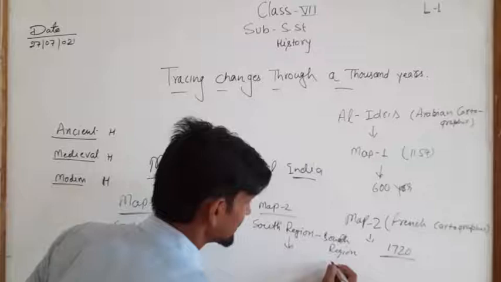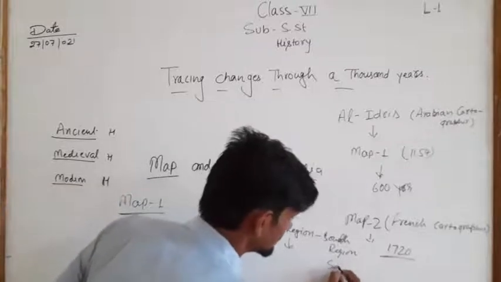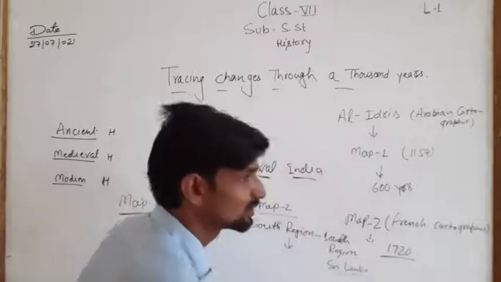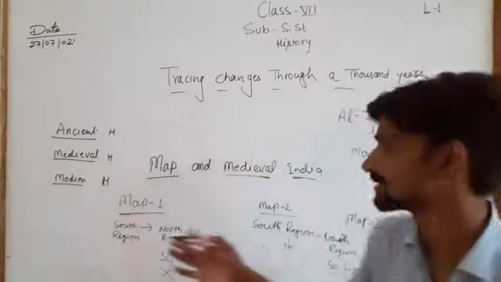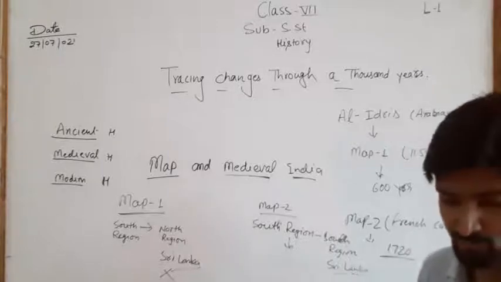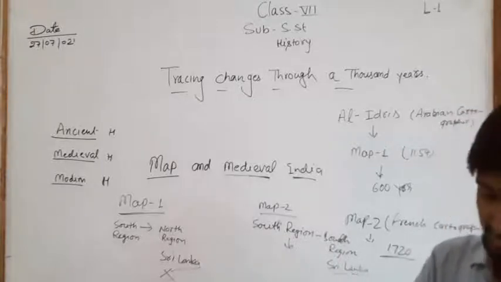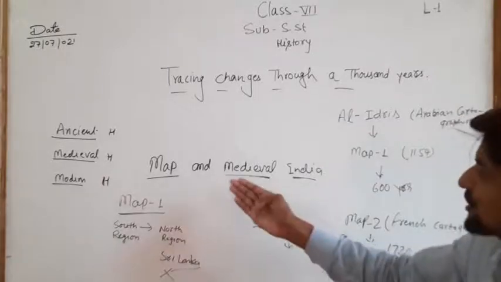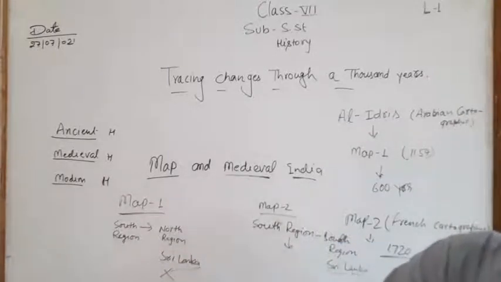So it's more familiar to the modern map. Clear? So that was the relation between map and medieval India, and the history of the map also.